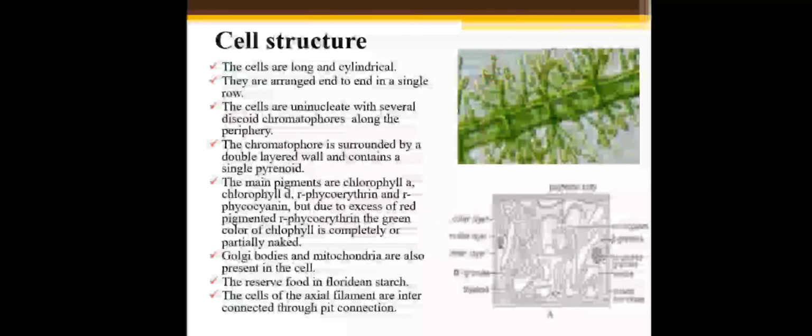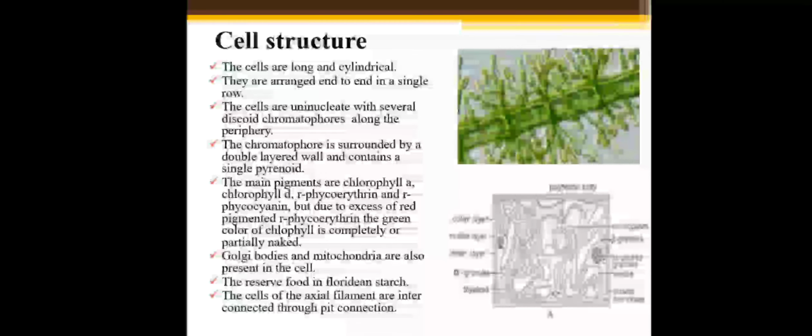The main pigments of the algae are chlorophyll a, chlorophyll d, R-phycoerythrin and R-phycocyanin. But due to an excess of the red pigment R-phycoerythrin, the green color of chlorophyll is completely or partially masked.